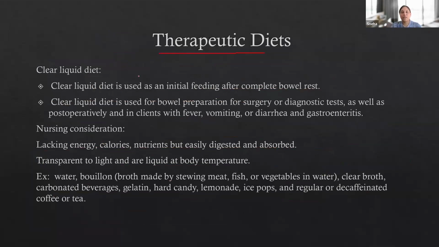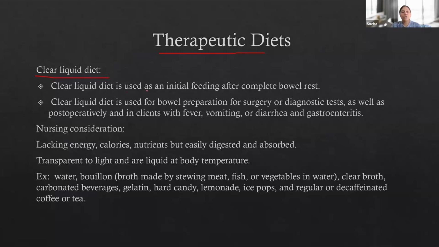One is therapeutic. In the therapeutic diet, there are different types of diet that we can use for the patient. The first one is a clear liquid diet. For which patient can we use a clear liquid diet? The patient who has undergone surgery, specifically gastrointestinal surgery, and the patients who are not allowed to eat solid food, they are on a clear liquid diet.